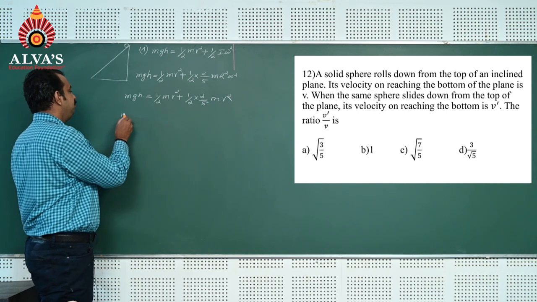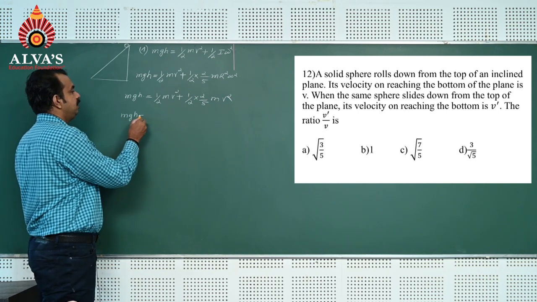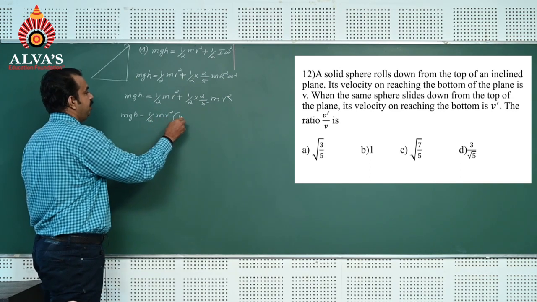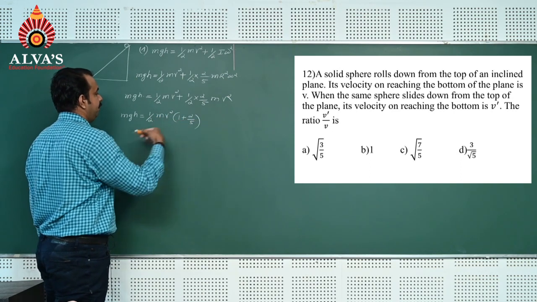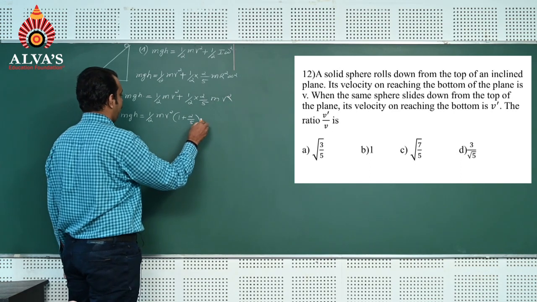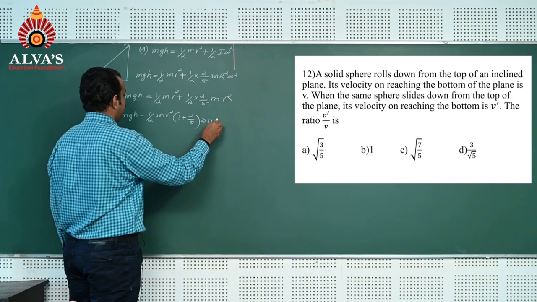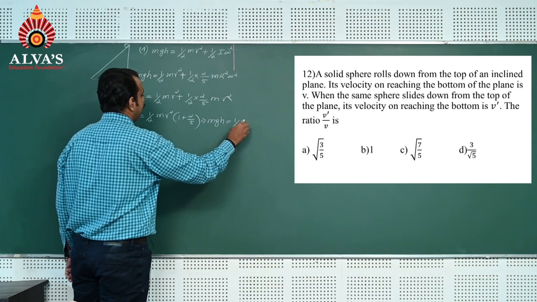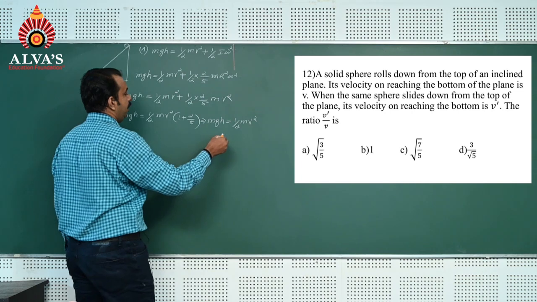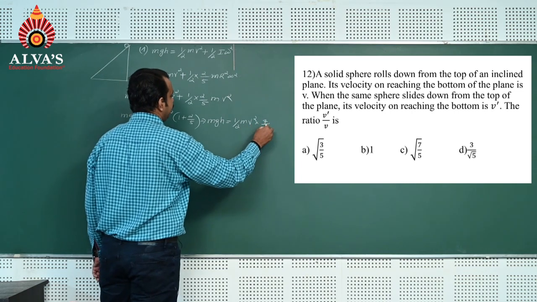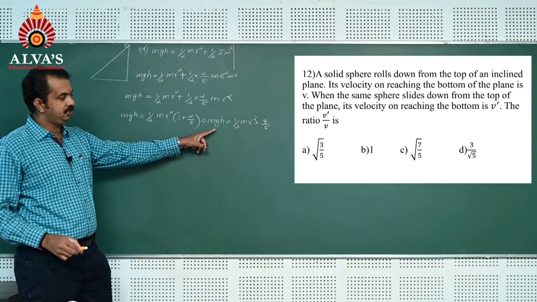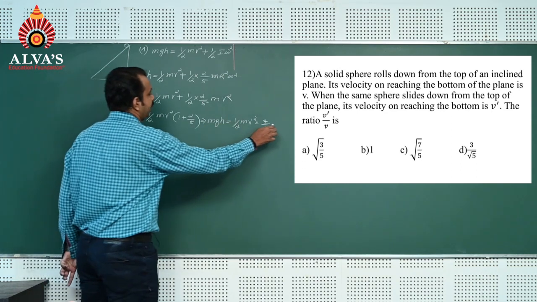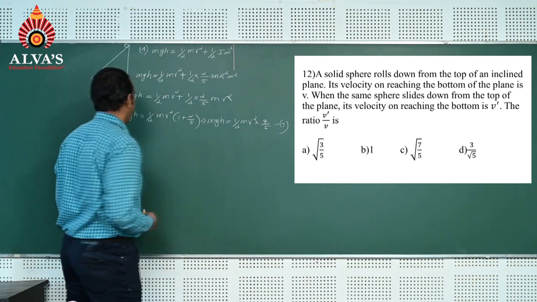That is mgh is equal to half m v square into 1 plus 2 by 5, that implies mgh is equal to half m v square into 7 by 5. This one can be taken as equation number 1.